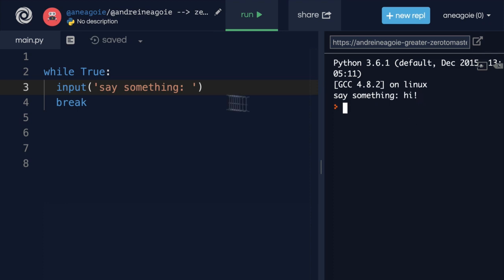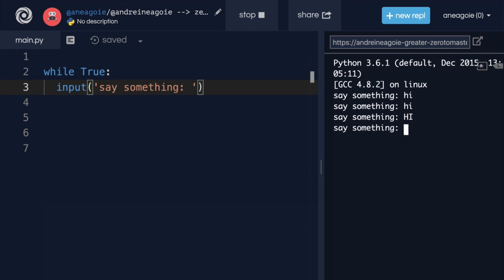And did you see that? We just broke out of the loop. It only asked me once. Even though this was true, as soon as we got to line 4, I was done. But what if I remove this? And I click run. If I say something, I say hi, and then it asks me again, hi, hi. I'm saying hi, and it keeps asking me, and we have an infinite loop.